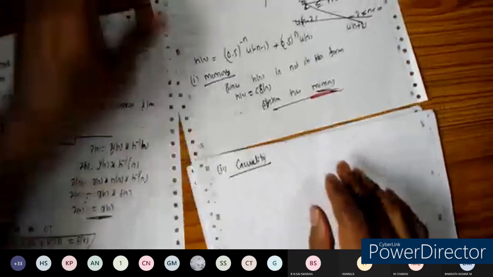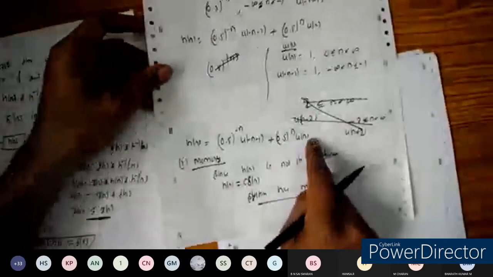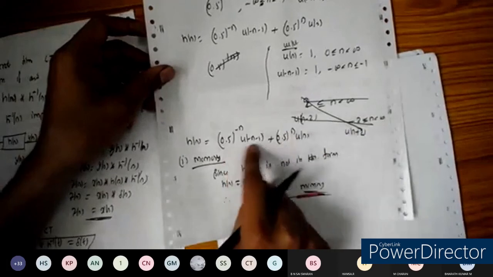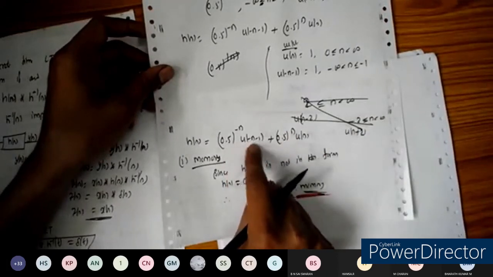For causality, h of n should be defined only for the positive values of time. Since it is defined for the negative values of time, from -1 to minus infinity, it is not a causal system.